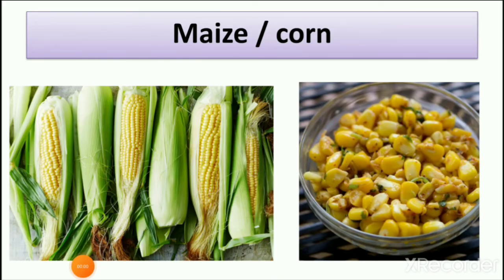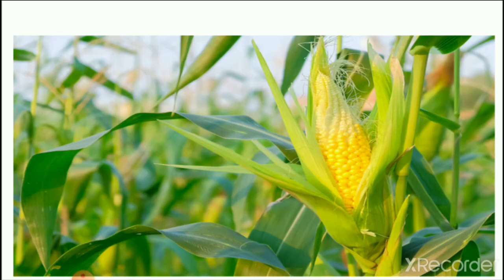Here is the third example of a cereal, maize. You can see here the maize which we eat in our home. We all know about it. We boil it and we also make many dishes from it. So you can see the picture of corn or maize. Here is the plant of corn. So you can see how it grows in a farm.